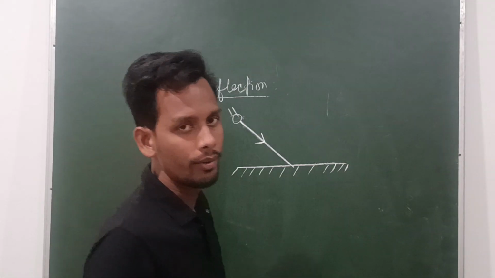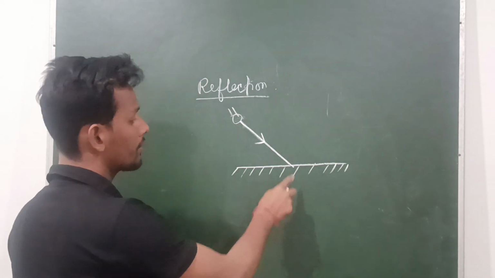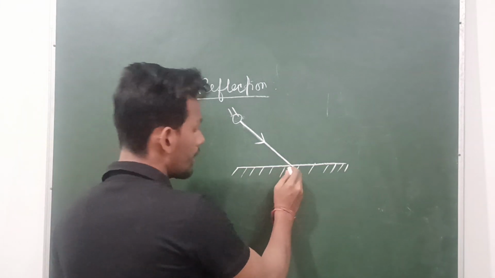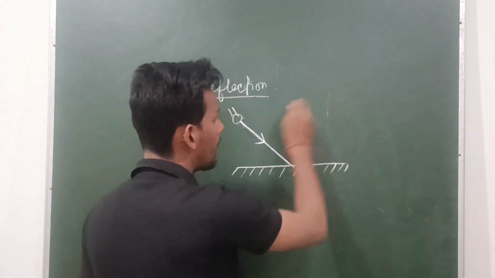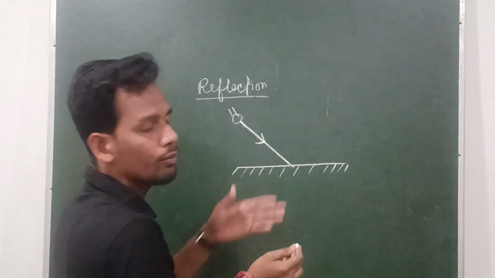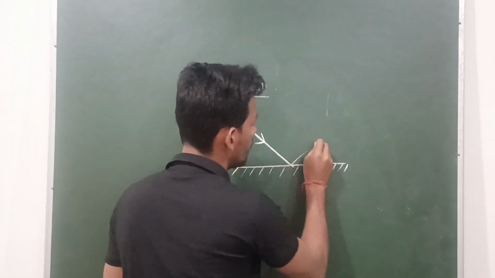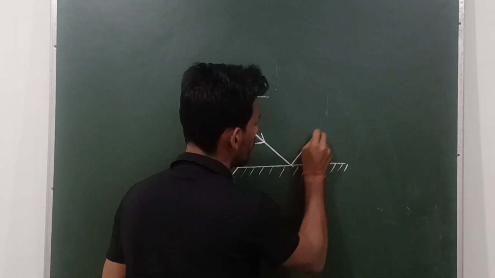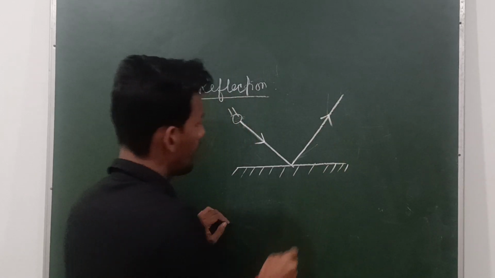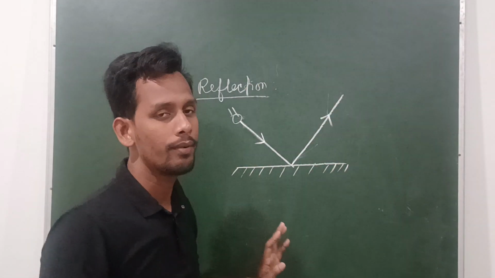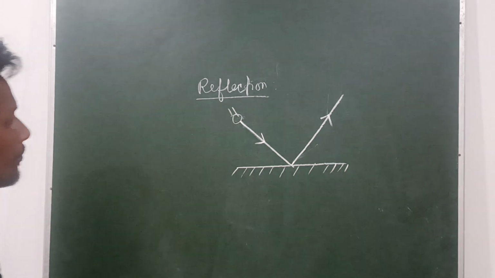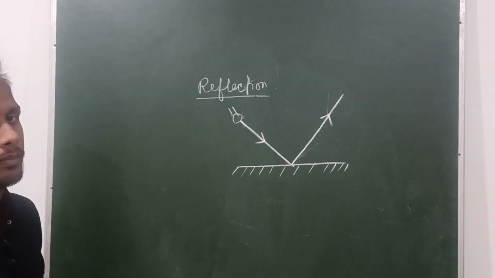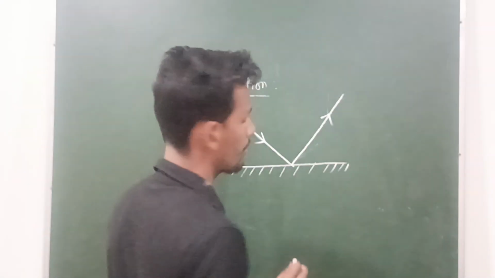It falls on the mirror. Clear? Now when it strikes the mirror, it will reflect back in the same direction or in a different direction. This phenomenon is called reflection of light.